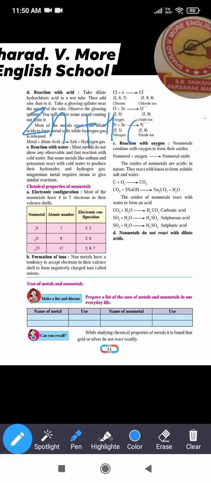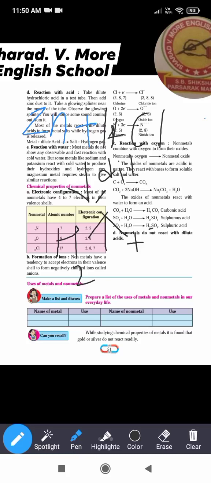plus dilute HCl. Now the products I am writing below. Zinc plus HCl, and this is dilute. The products: there is a release of the hydrogen H2 gas, plus formation of salt. So here zinc chloride will form, ZnCl2. It's clear. So what we have obtained here is zinc chloride, that is salt, and hydrogen gas.